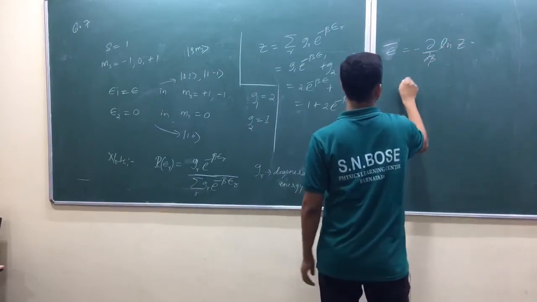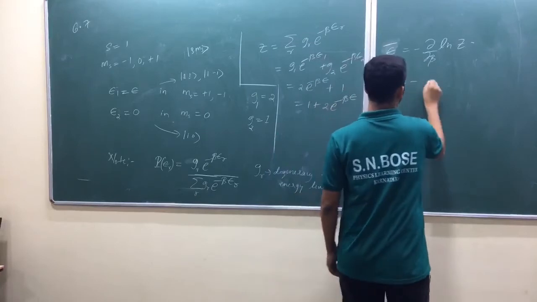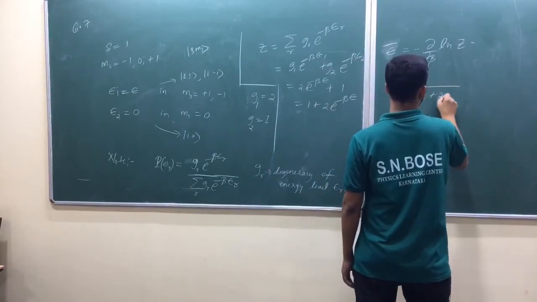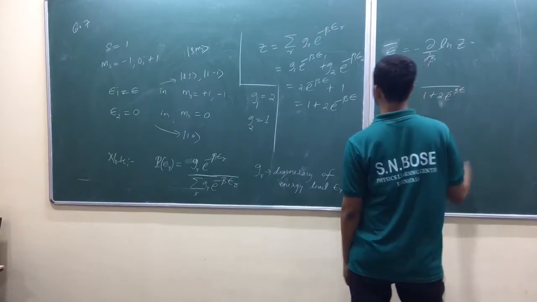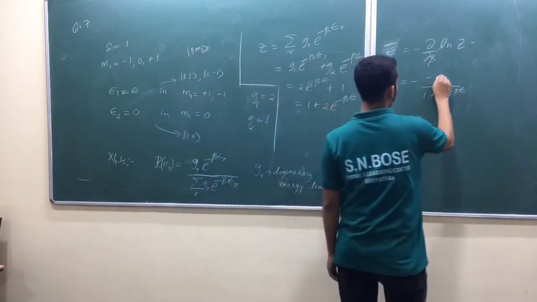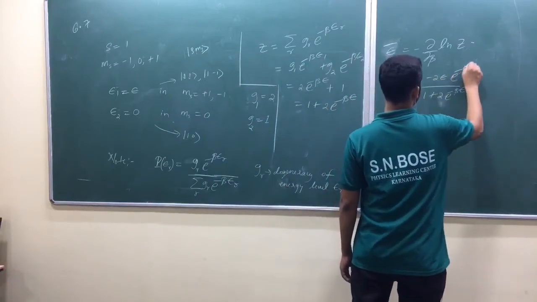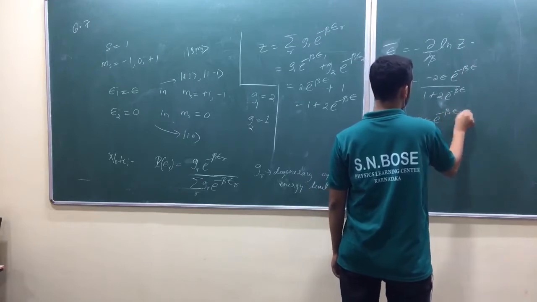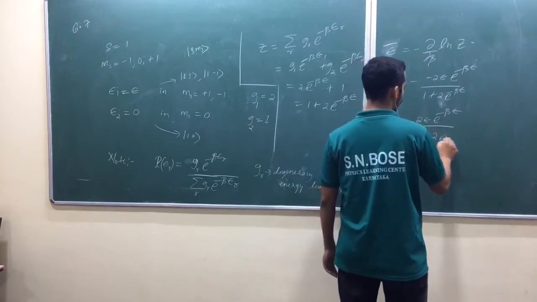Is that okay? So minus 1 by 1 plus 2 e raised to minus beta E into derivative of this one, that's equal to 2E e raised to minus beta E divided by 1 plus 2 e raised to minus beta E.